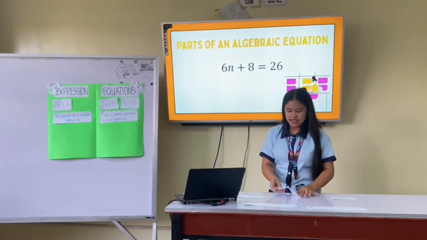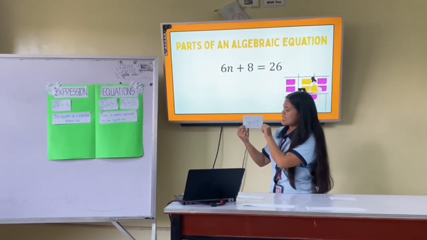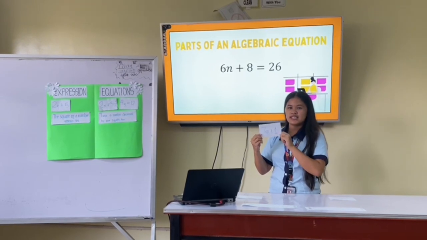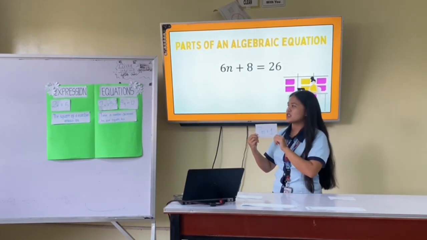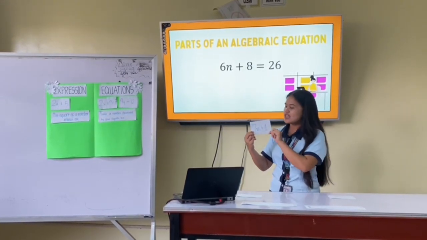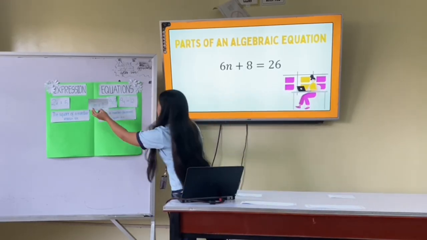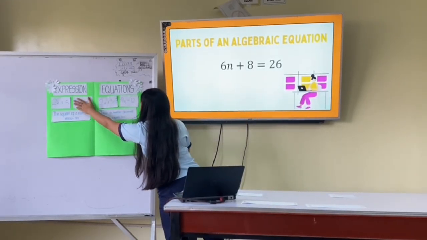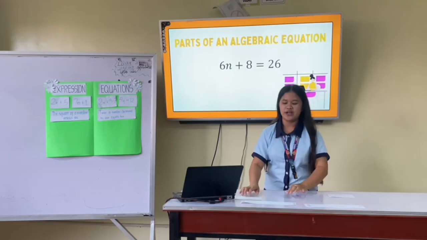Okay, so next is 7m plus 1. Very good. We are going to put this one under the algebraic expression. So, we are going to put it in here. And then we have our last one.